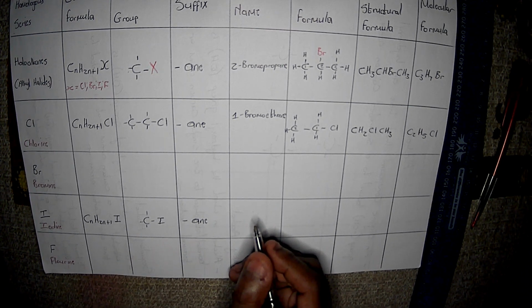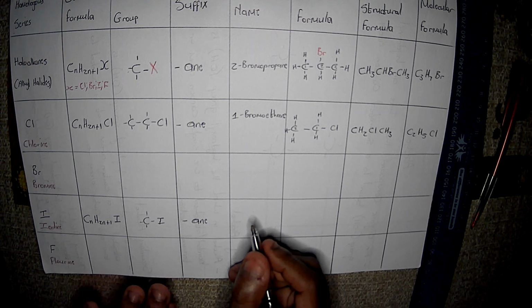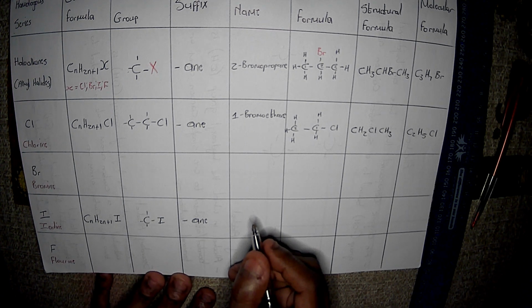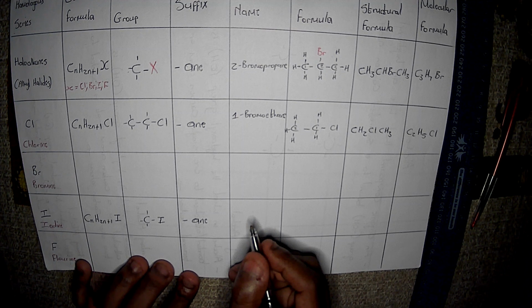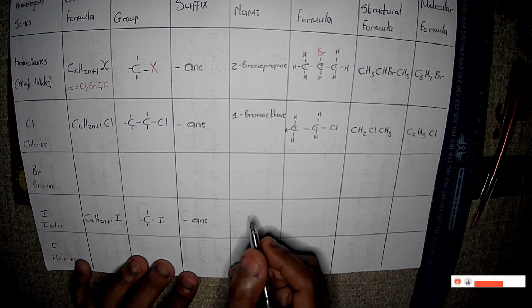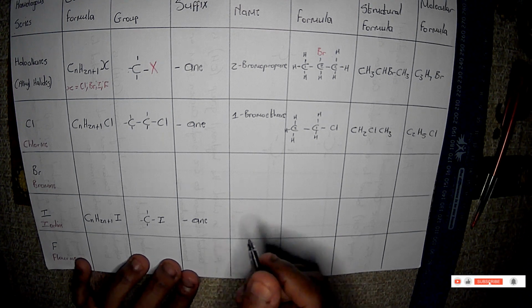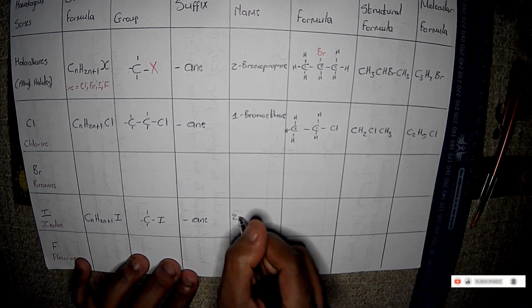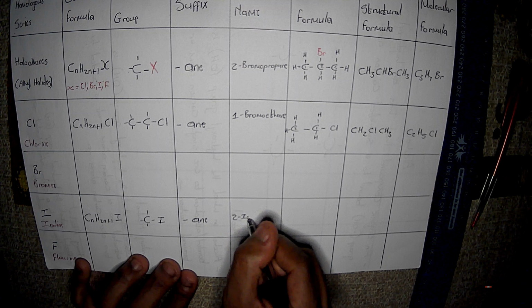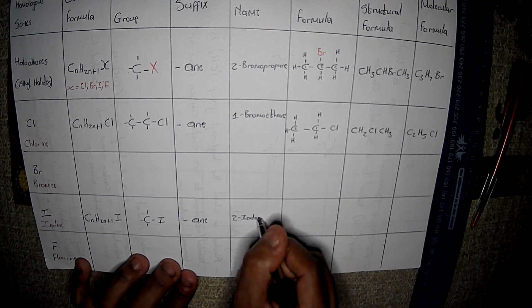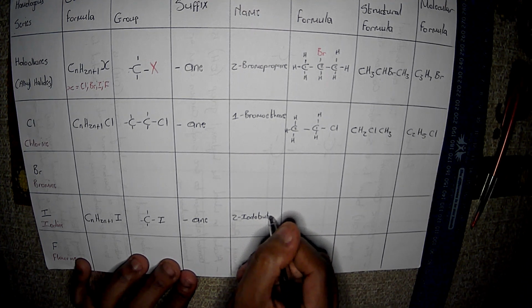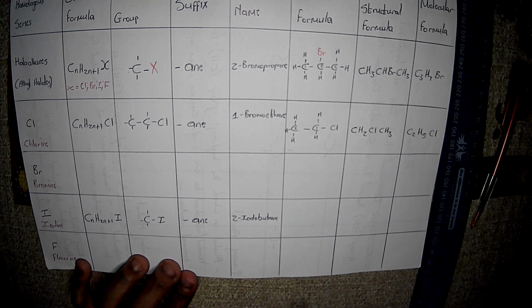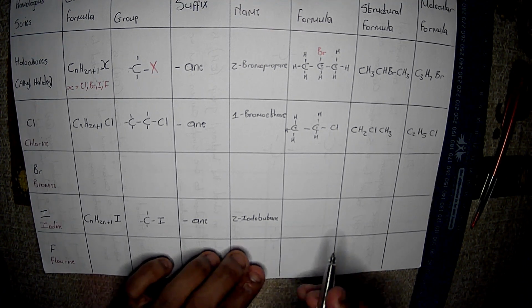And let's see, where can we place our halogen? In the first or the second? It can't be the third because when you count from either side, it's still going to be the second, right? So let's choose 2-iodobutane. Naming these is a bit weird, I know, but yeah, very interesting.